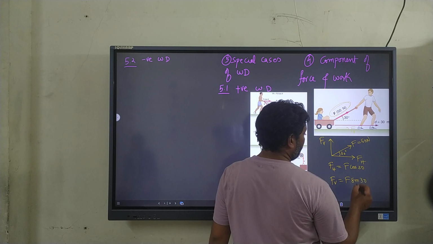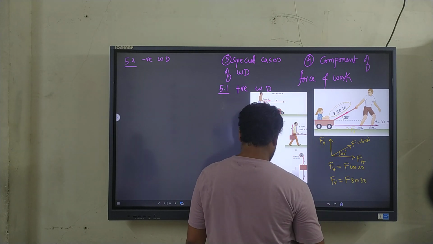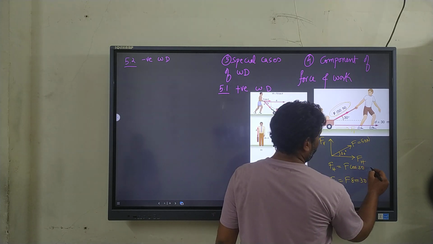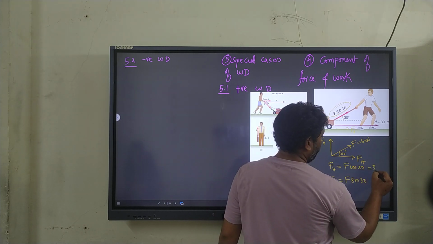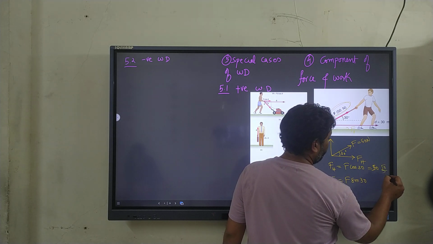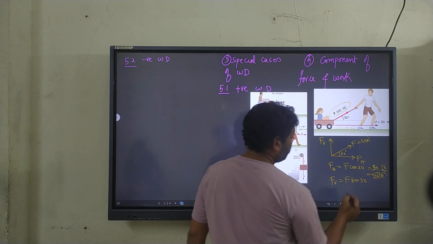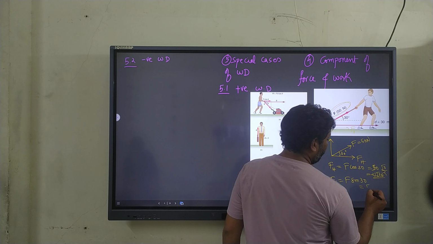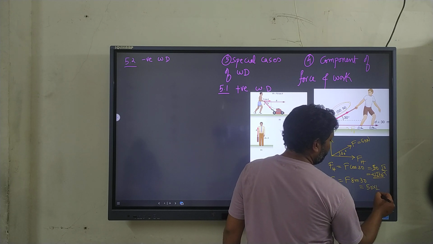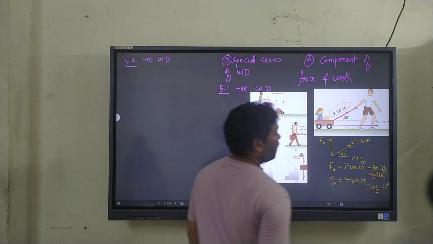So exactly as per this example, if we calculate, F is 50 and cos 30 we know is root 3 by 2. So we get 25 root 3 newtons. You can calculate further if you want. And F sin 30, so F is 50 and sin 30 is 1 by 2. So we have 25 newtons.